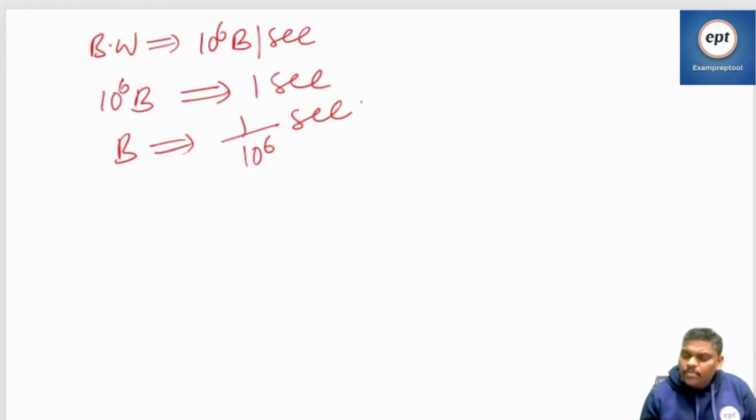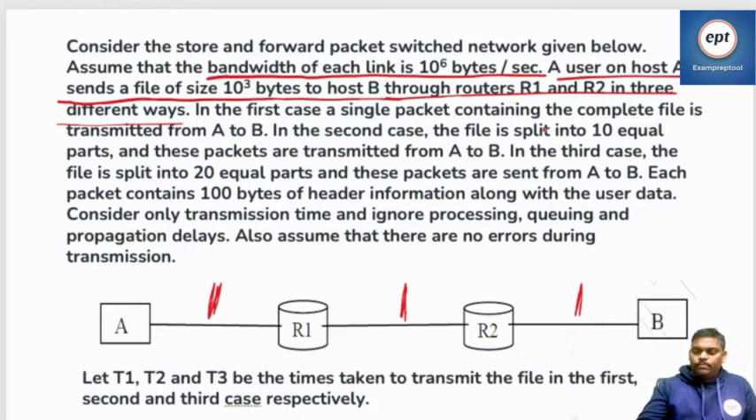Can you help me with one small line? Until now this is the time for 1 byte. How many bytes do you want to transmit? 1 byte time is this much, I'm okay. How much do you want to transmit?